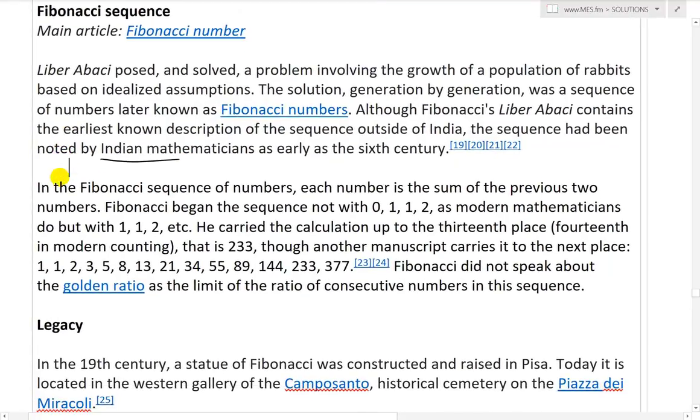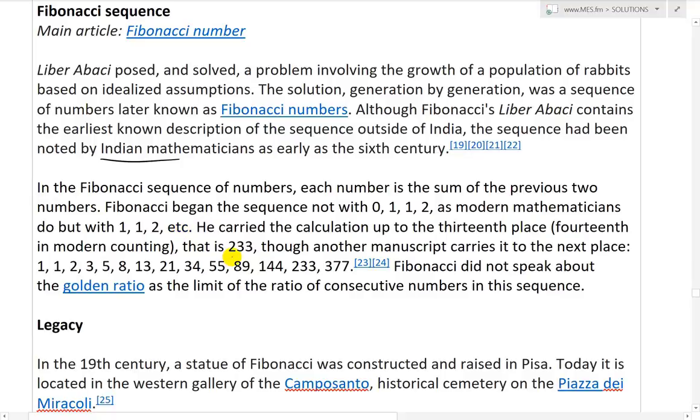Fascinating. In the Fibonacci sequence of numbers, each number is the sum of the previous two numbers. Fibonacci began the sequence not with 0, 1, 1, 2 as modern mathematicians do, but with 1, 1, 2, etc. He carried the calculation up to the 13th place, or the 14th in modern computing, because that is at 0. The 0 adds an extra layer there.